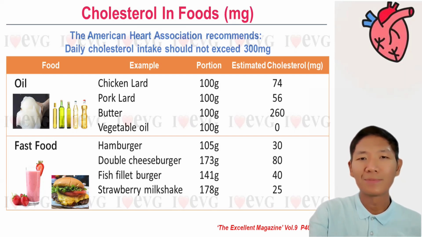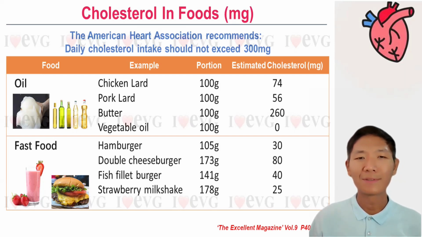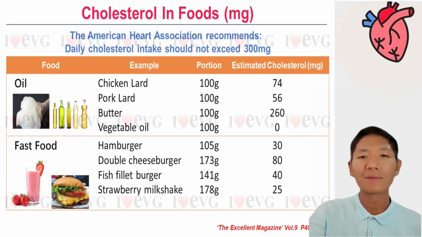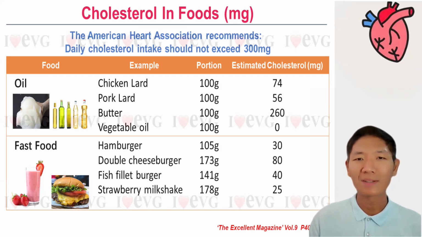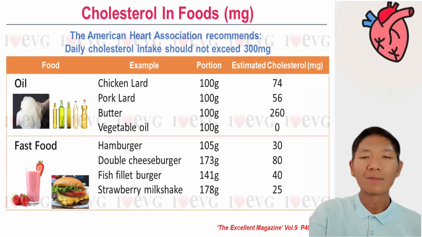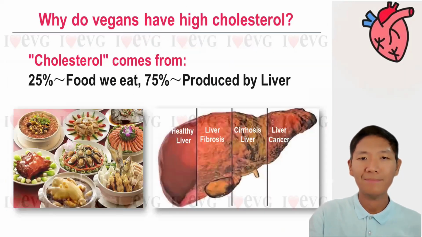Let's take a look at fast food. Do you like to eat Western food like hamburgers and fries? A small burger itself has 30 milligrams of cholesterol. A large double cheeseburger has 80 milligrams. Fish fillet burger, 40 milligrams of cholesterol. And a small cup of strawberry milkshake, only 178 grams, has 25 milligrams of cholesterol. So from here, we see that our diet can easily exceed the daily cholesterol intake of 300 milligrams. Hence, we should choose healthier, low cholesterol food, which can reduce the risk of heart disease.